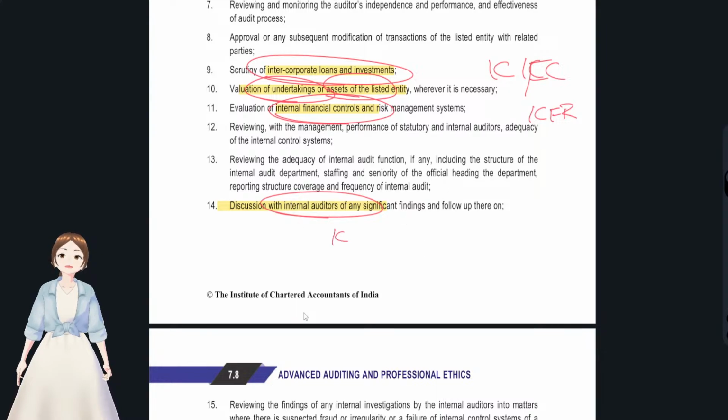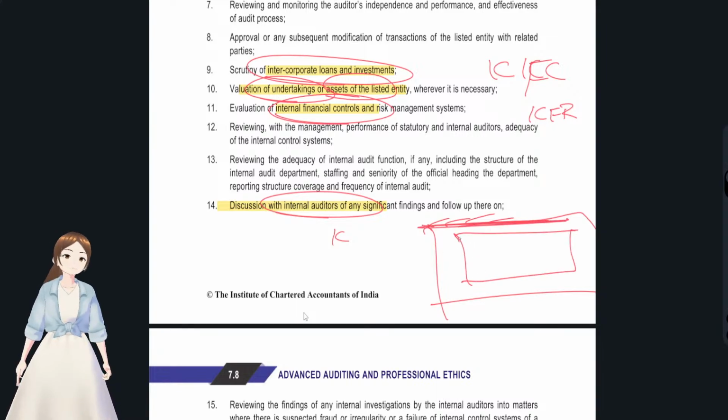You see, what our internal controls were: the company has various departments. Say the company has an accounting department, purchase department, R&D department and all kinds of departments. All the controls come under internal controls. All the rules and regulations which the company has to follow will come under internal controls. But something that relates to the financial statements, you see, accounting department, finance department, these come under the financial reporting process. These actually influence the financial reporting, the preparation of financial statements, right? So the internal controls around these departments would be treated as internal financial controls.